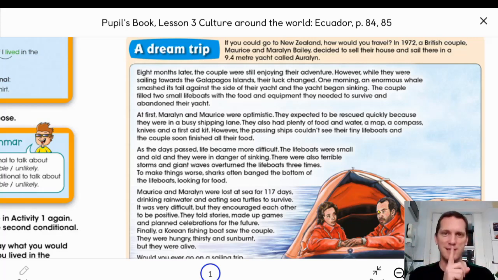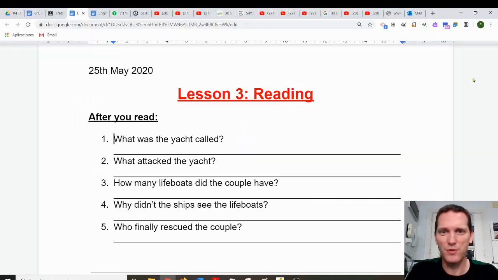First, you will read in silence. Second, you will read while listening to the audio. And when you're finished with that, you have to do an activity in your notebook. I want to help you with this activity, okay? So let's begin. Let's imagine you read all of this in silence. You have listened to the audio, you're ready. And so you go to the notebook. Here it is. Lesson 3, reading.